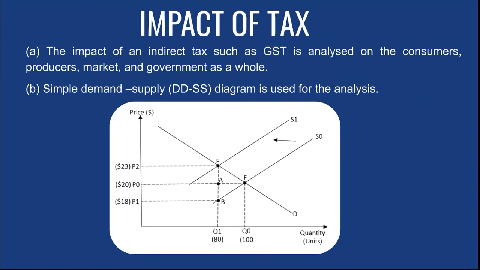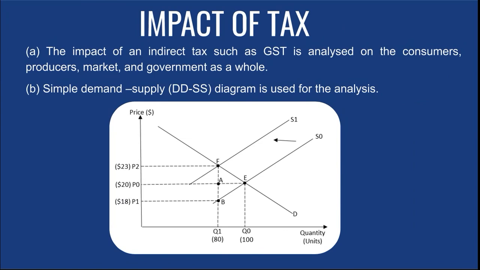So how much is the vertical gap? That will be the tax amount paid per good. Let's say it's $5. In this case, you can see 23 minus 18 is $5. So with the $5,